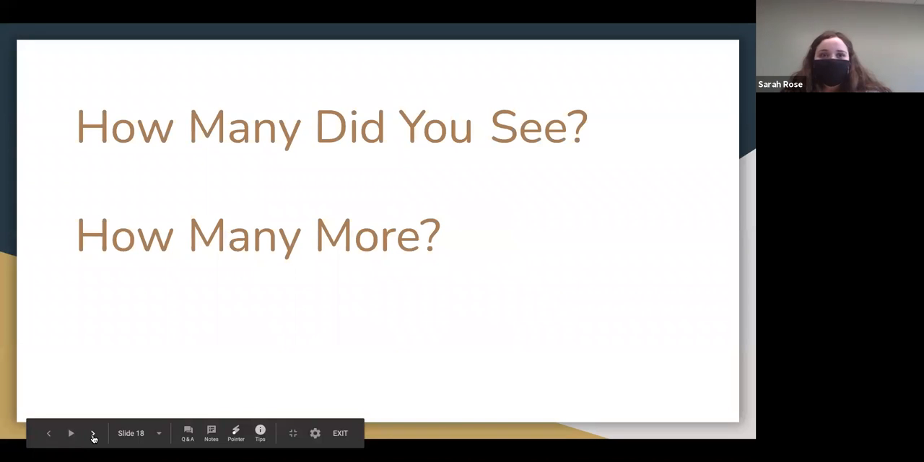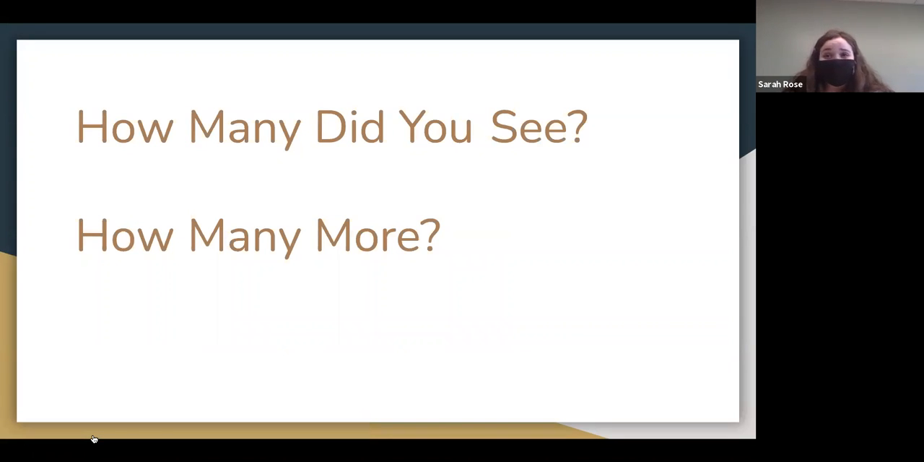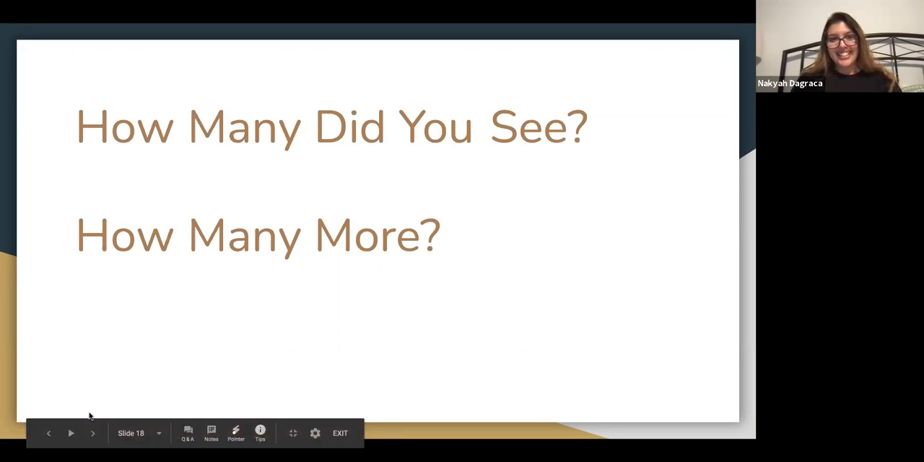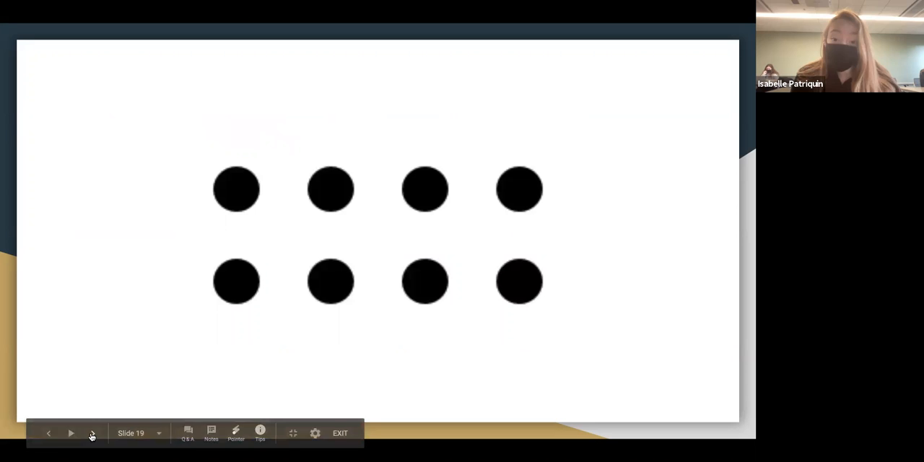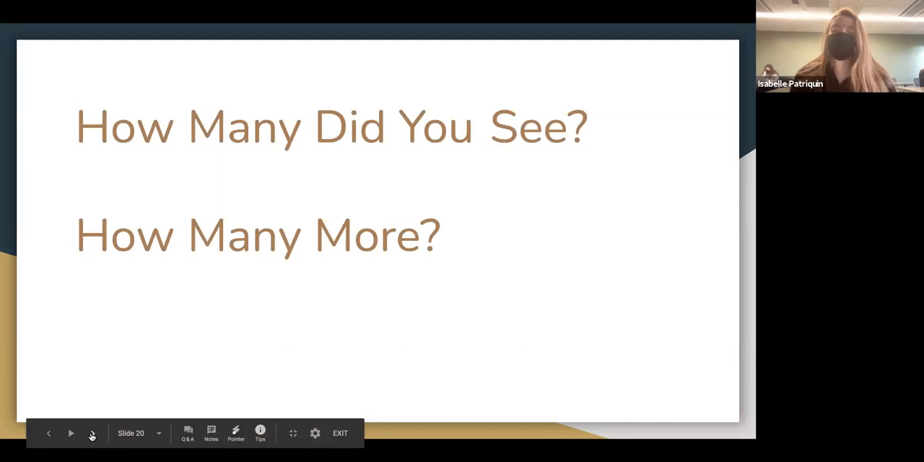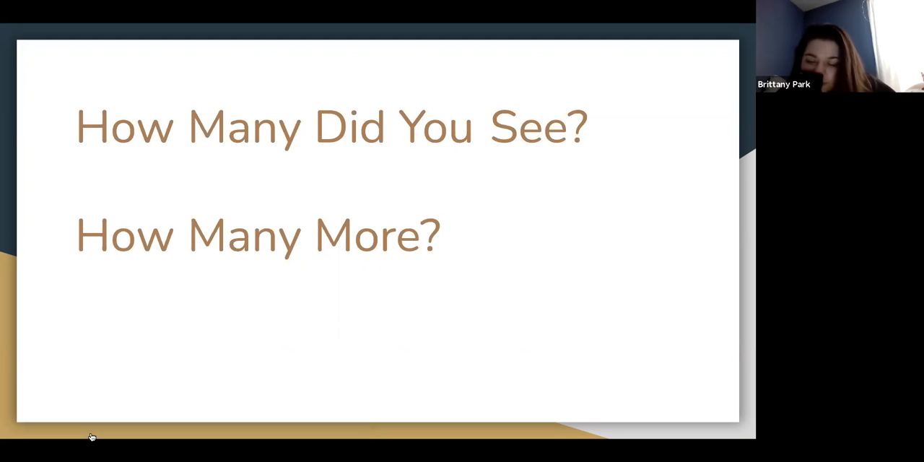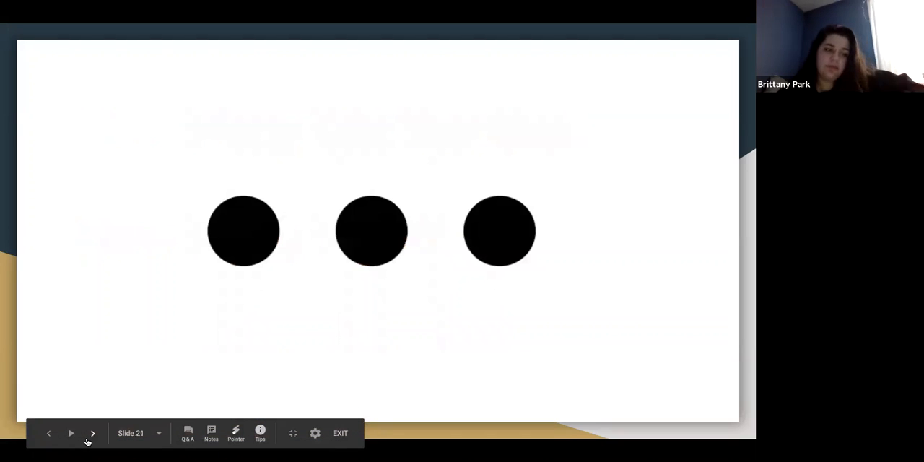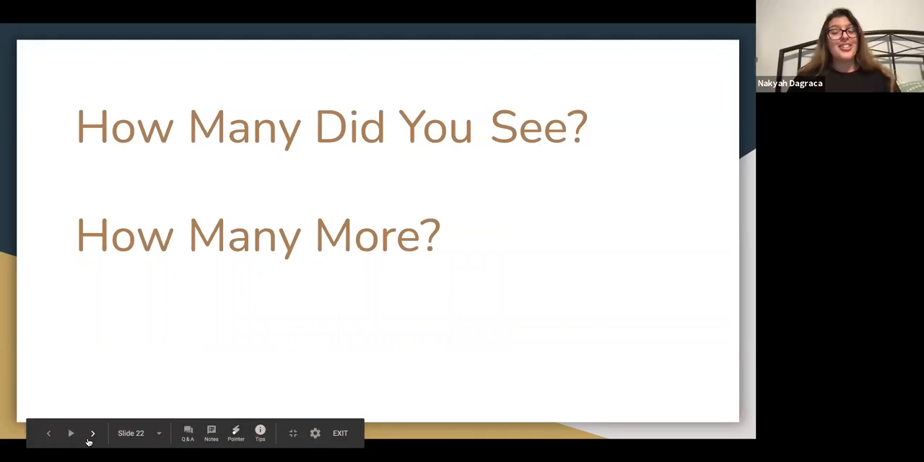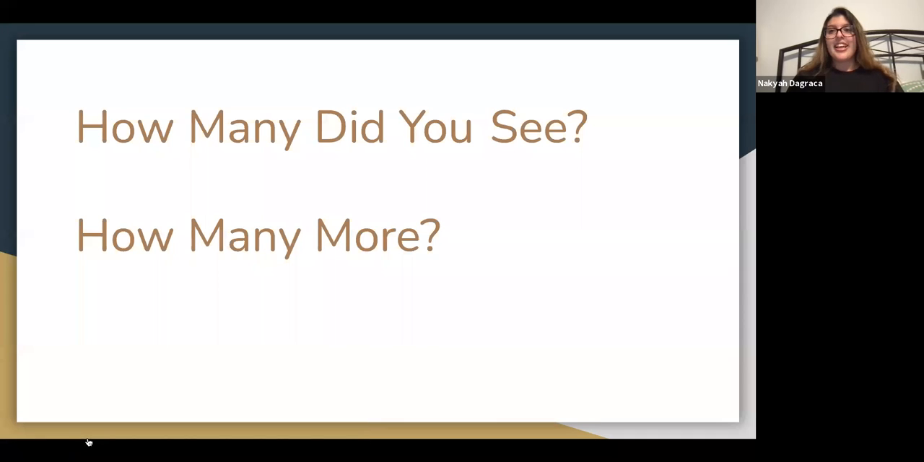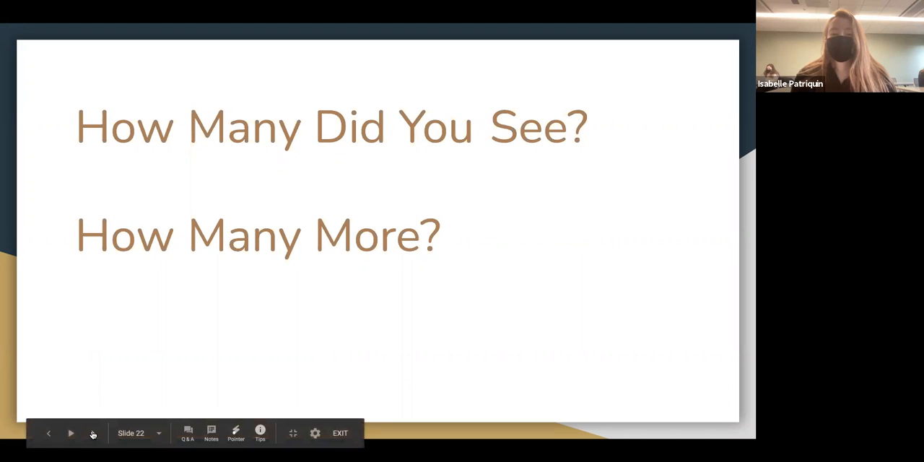Whoa. How many were on that card? 9. Yes, correct. And then how many more do you need to add to make 10? 1. Exactly. How many dots were on that one? 8. Yes. And then how many more do you need to add to 8 to make 10? 2. 2. Awesome. How many did you see on that card? 3. And how many more do you need to add to make 10? 7. Exactly. Good job, guys.